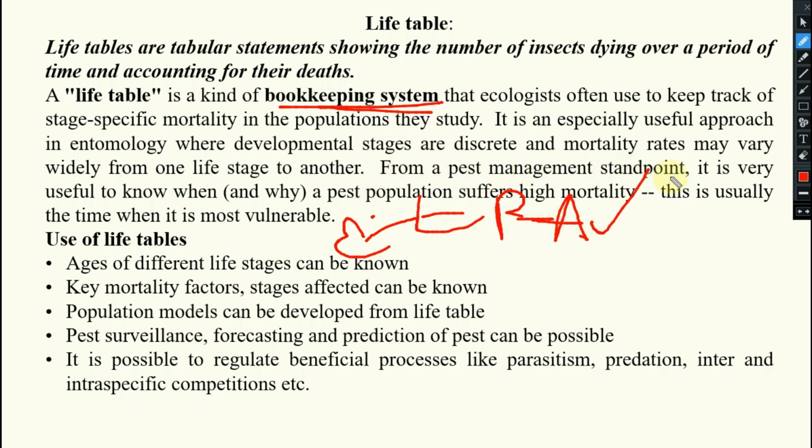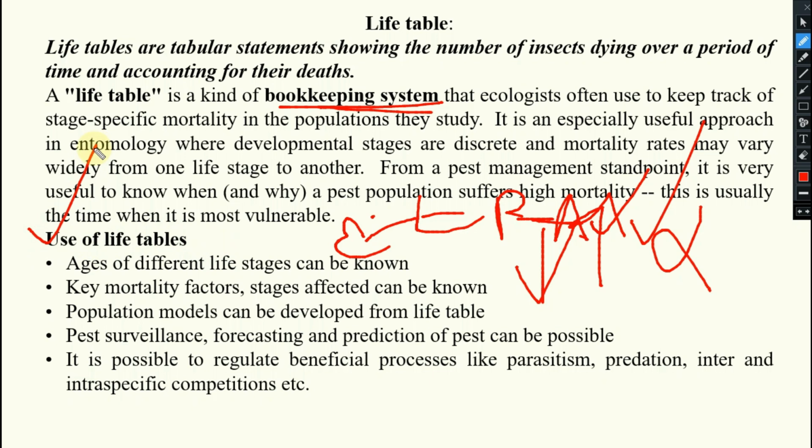From a pest management standpoint, it is very useful to know when and why a pest population suffers. If pest population is suffering, then it is good for agriculture. If pest population is not suffering, then it is bad for agriculture. Yes or no? This is usually the time when it is most vulnerable.